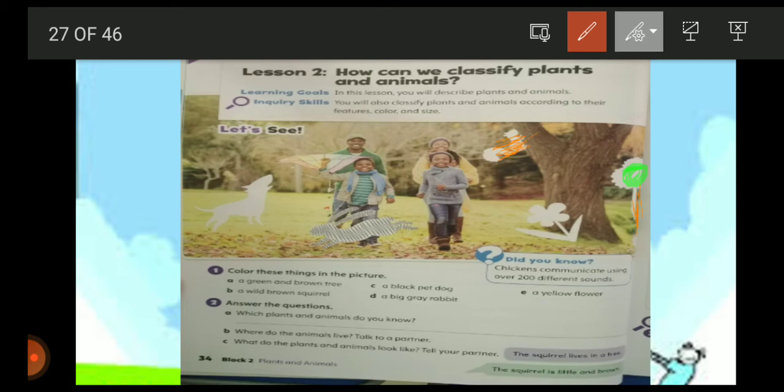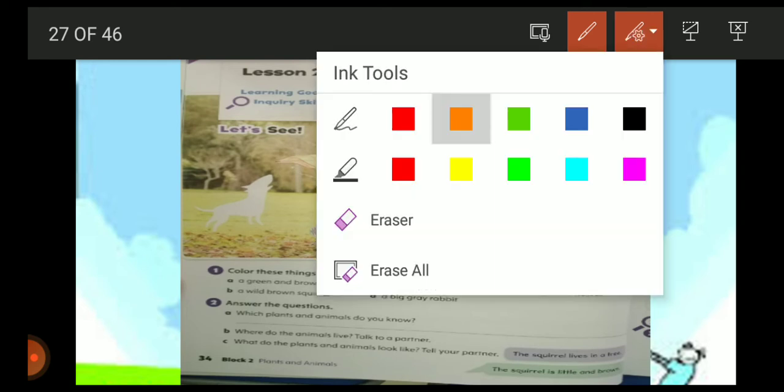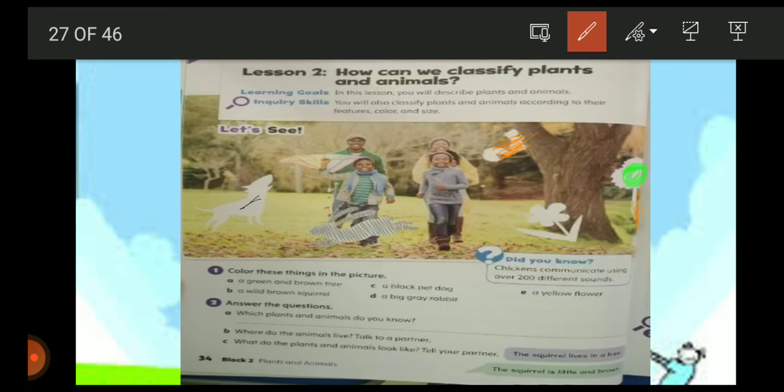Number C, a black pet dog, black. Number D, a big gray rabbit. Number E, a yellow flower. Okay, yellow flower.